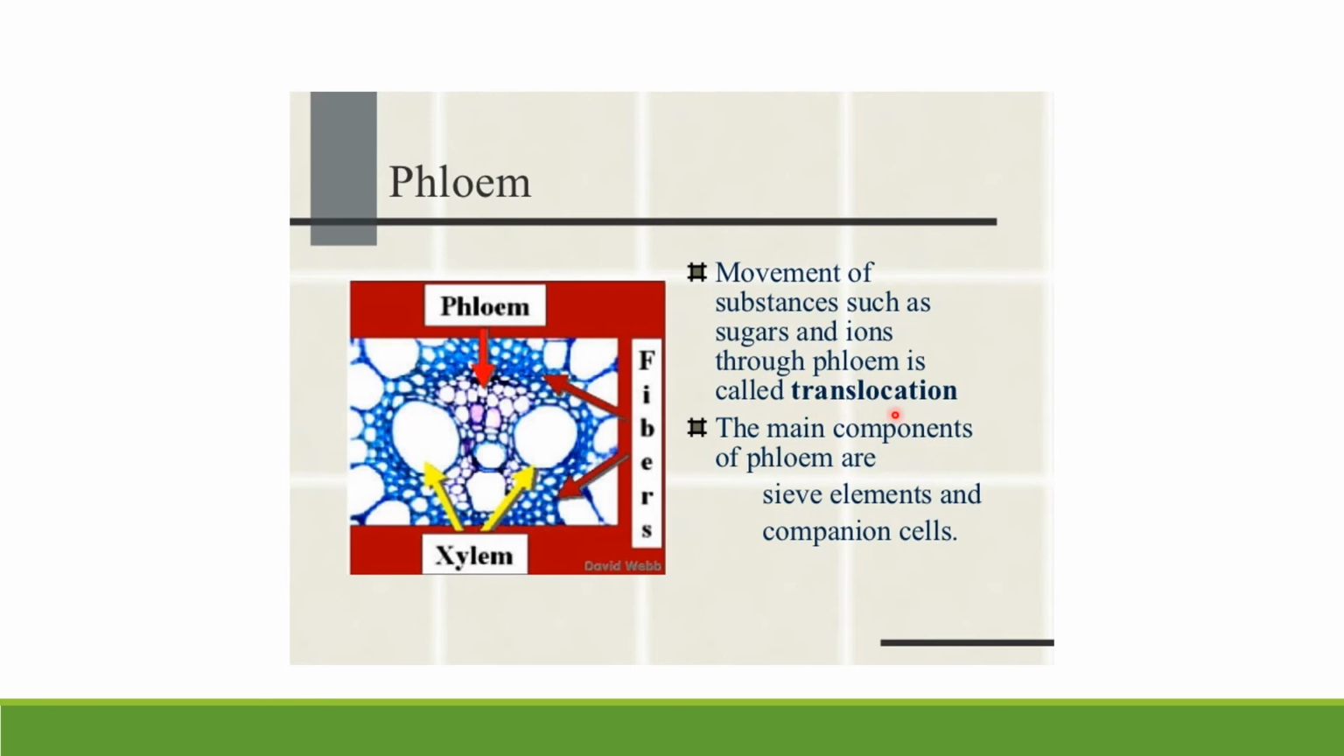When water is transported from roots to all parts of the plant, that is called ascent sap, isn't it? But when food material is transported to all parts of the plant with the help of phloem, that is called translocation. Right, children? Now you can observe here. Phloem tissue has two main kinds of cells, sieve cells and companion cells.